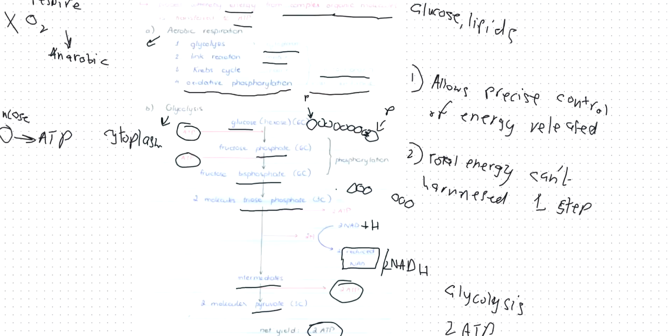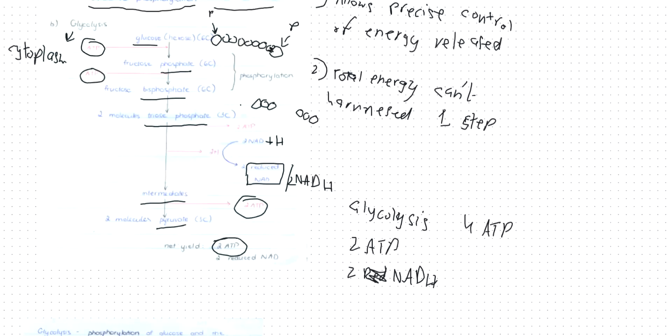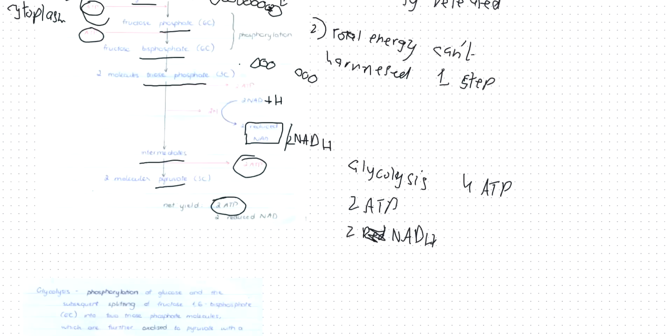Glycolysis makes 4 ATP, but 2 ATP are used right here. I use 1 ATP when I convert glucose into fructose phosphate, and then I use another ATP when I convert fructose phosphate to fructose biphosphate. So in total, I make 4 ATP in glycolysis, but since I use 2 ATP in the process, I'm making a net gain of 2 ATP. So in glycolysis, I make 2 ATP, 2 reduced NAD, and 2 molecules of pyruvate.